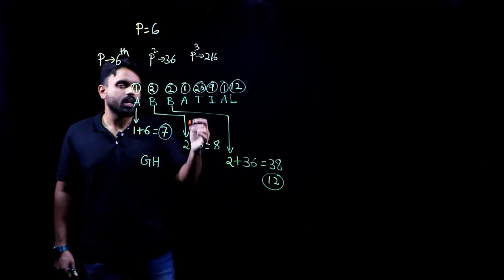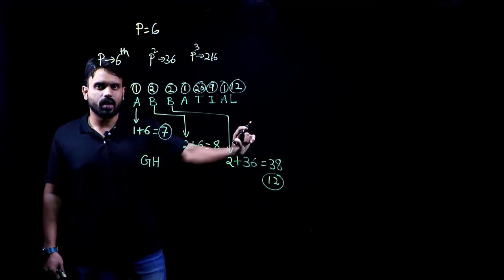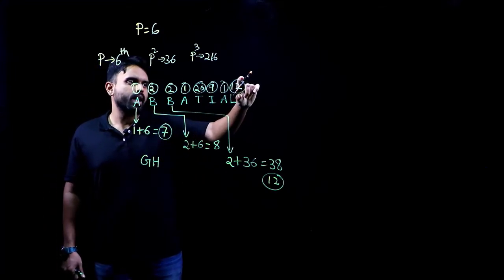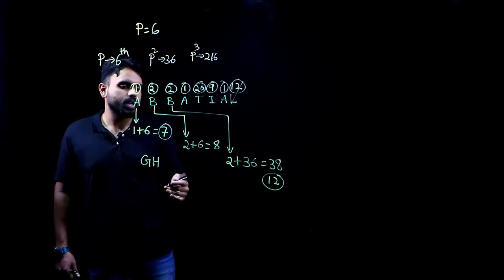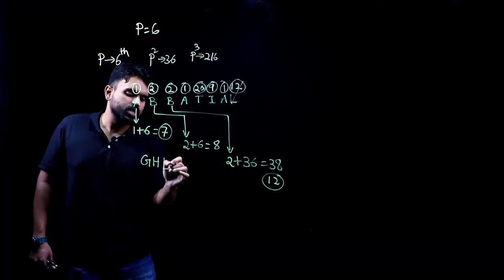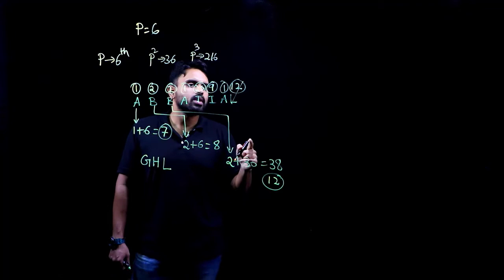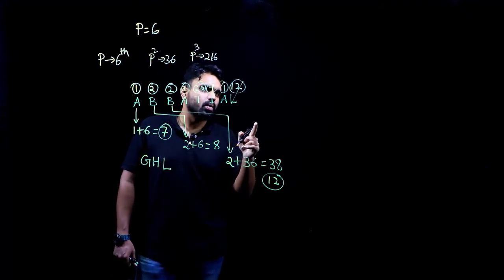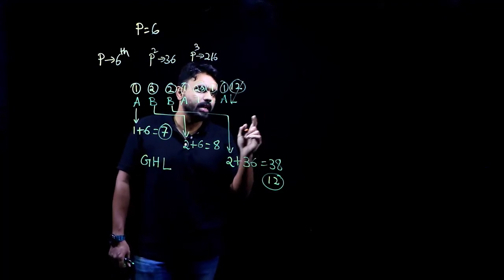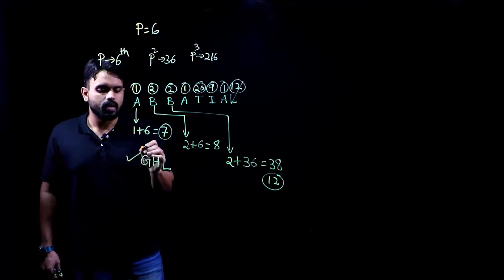Now, 12 letters after 26 means from A, 12 letters. From A 12 letters, what do I have? I've written it here already. A is L. 12 is L. So GHL. So any option which starts with GHL: A no, B no, C no, D starts with L. So D is my answer.